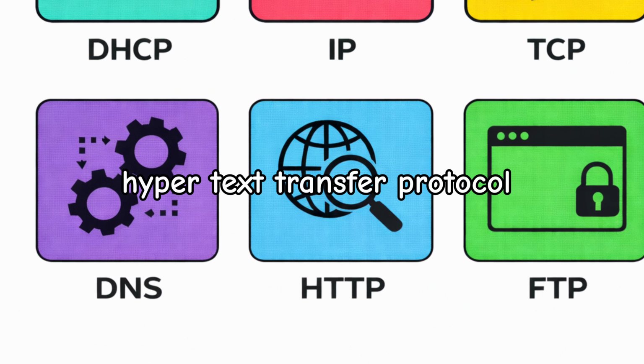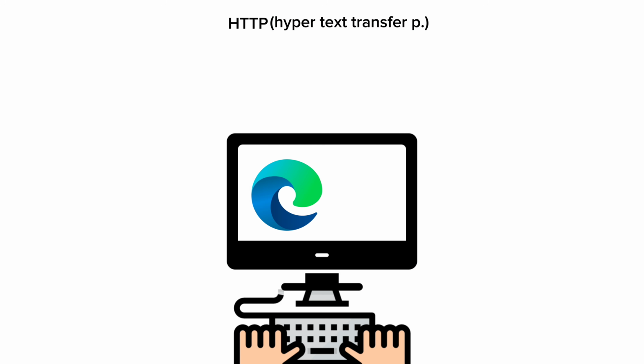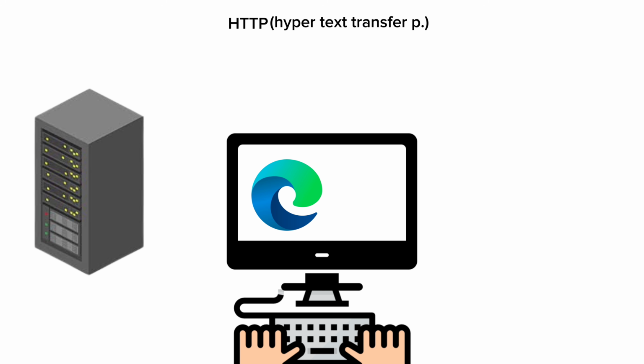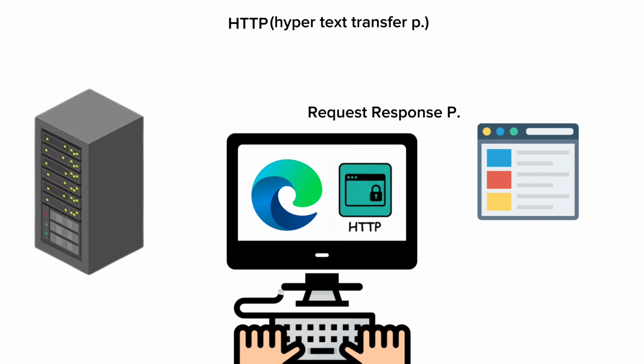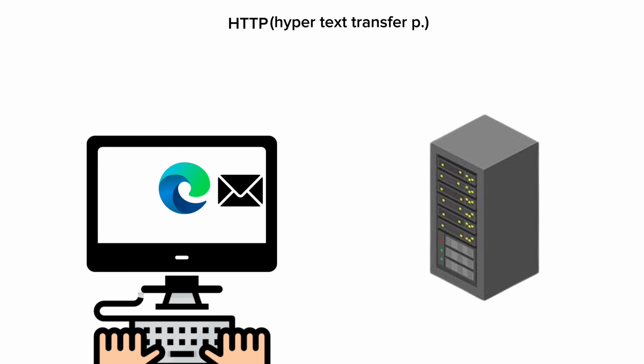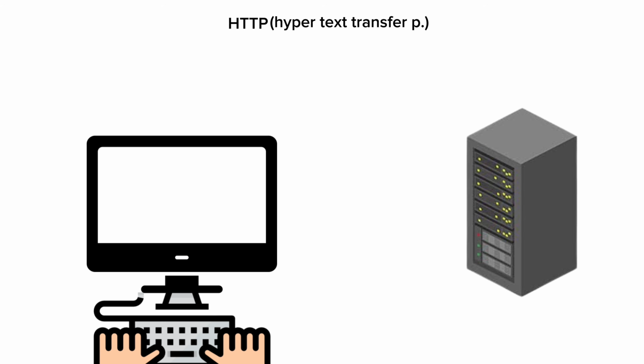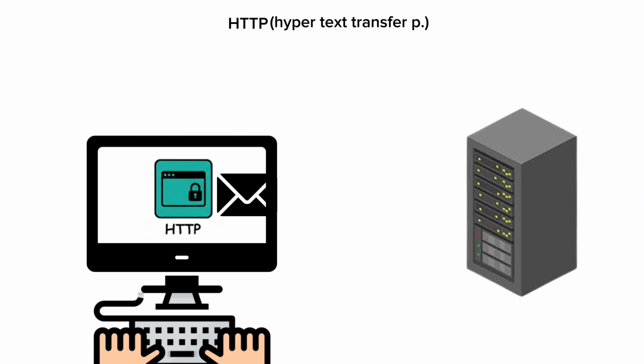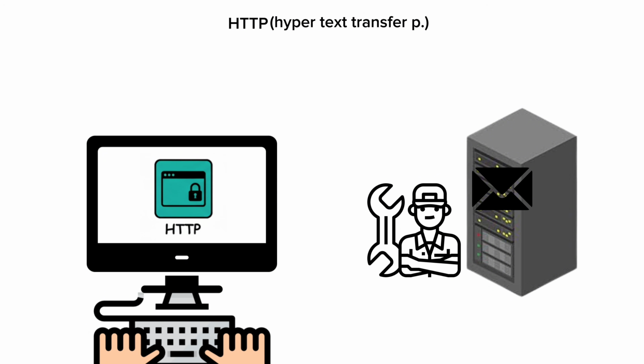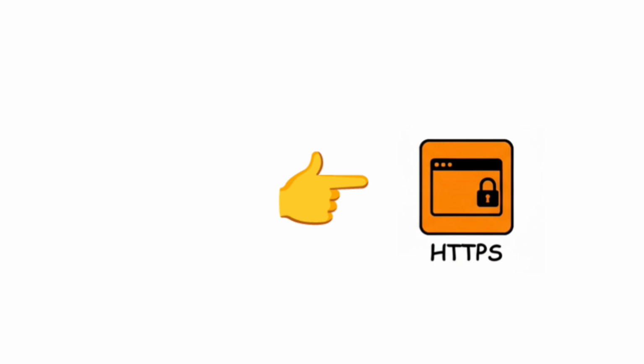HTTP, Hypertext Transfer Protocol. Once the server is found, your browser uses HTTP to request the web page. This is a request-response protocol. Your browser sends a message saying "Get Page," and the server responds by sending the HTML code that builds the site. However, standard HTTP sends this text in the open, meaning anyone intercepting the wire can read exactly what you are typing. That is why we have HTTPS.